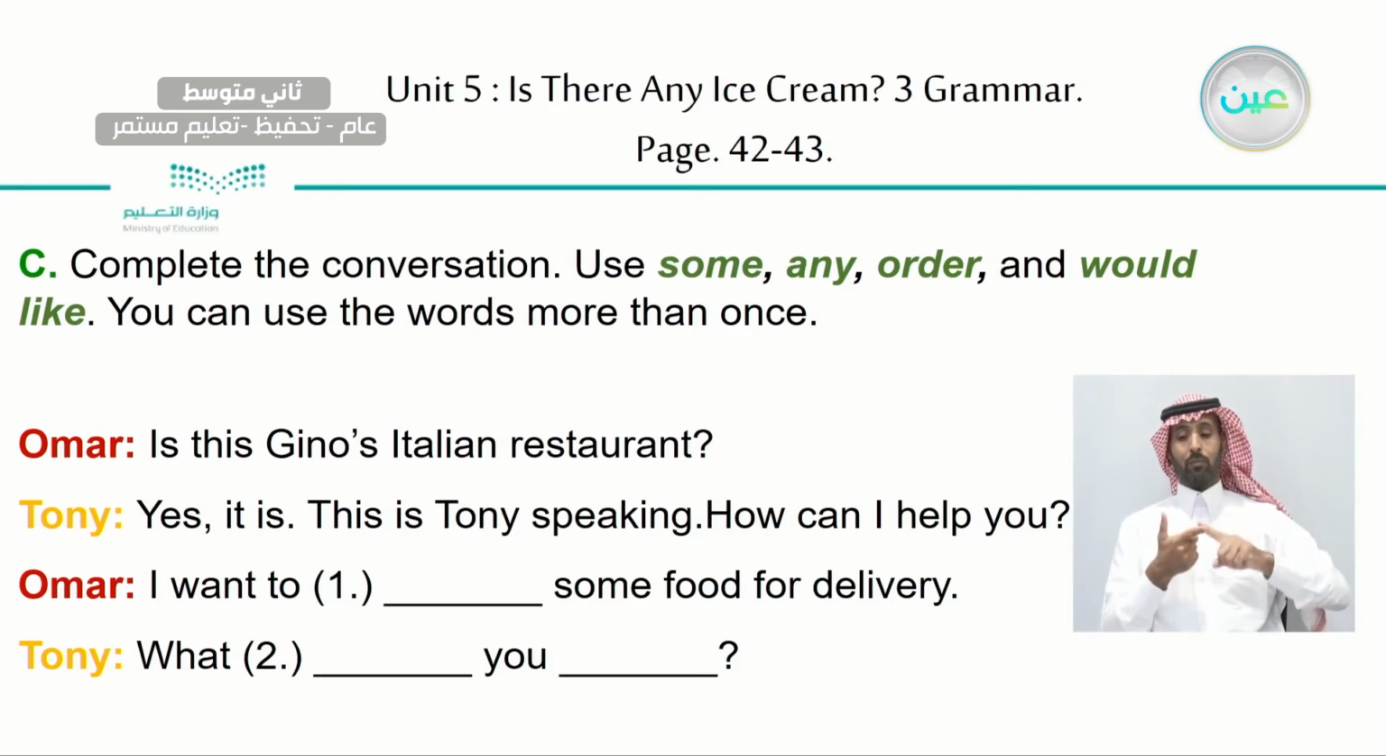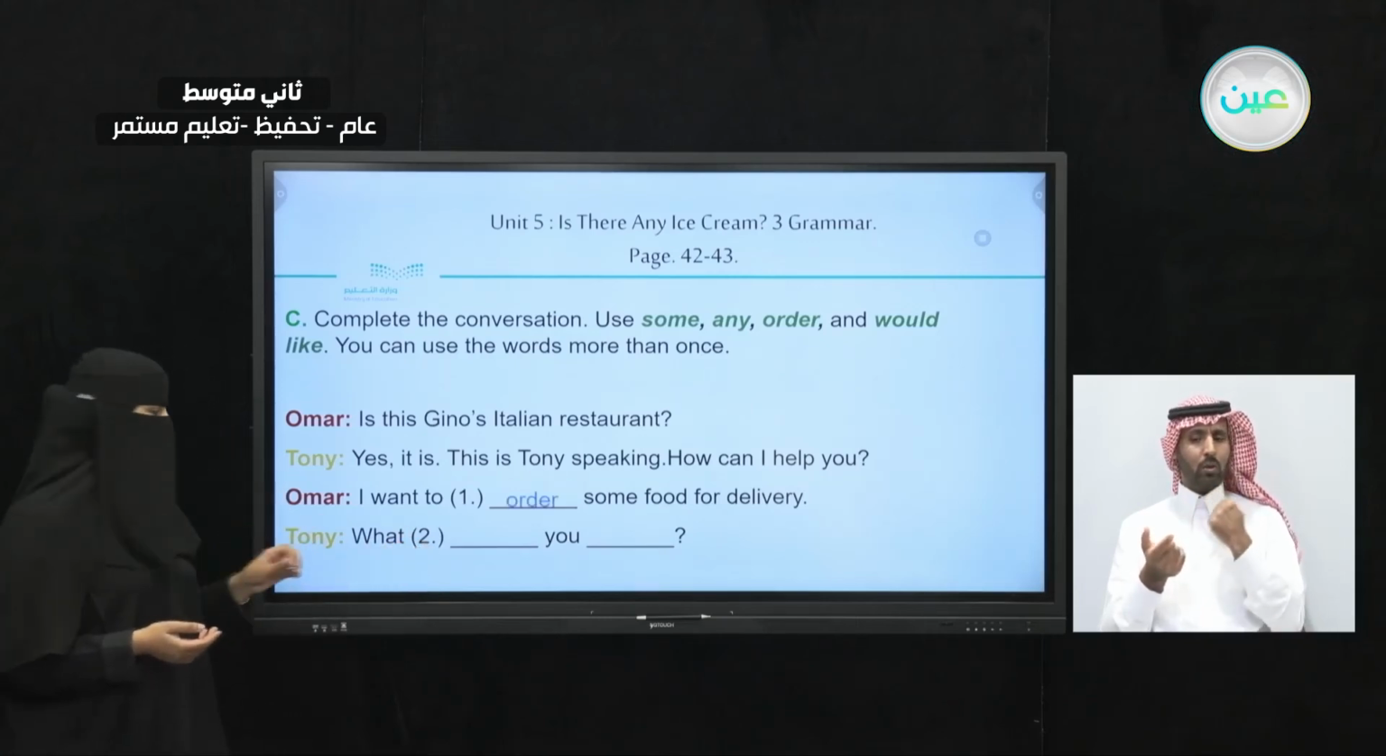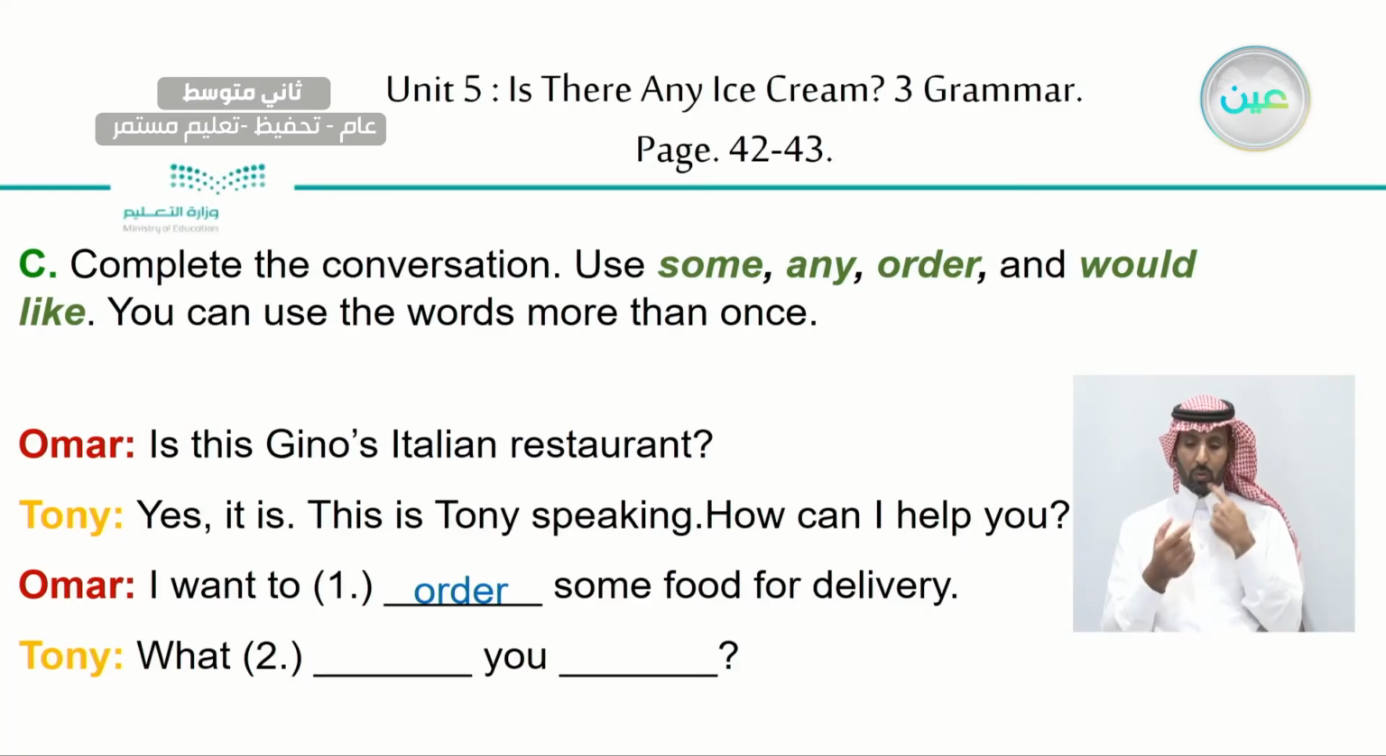Omar said, "Is this Giano Italian restaurant?" Tony said, "Yes, it is. This is Tony speaking. How can I help you?" Omar said, "I want some food for delivery." Which word is the suitable one? Some, any, or order? So it looks like it's a phone call, right? So he's asking, "Is this the restaurant?" And he said, "Yes, what would you like to order?" So the correct answer here is, I want to order some food for delivery.